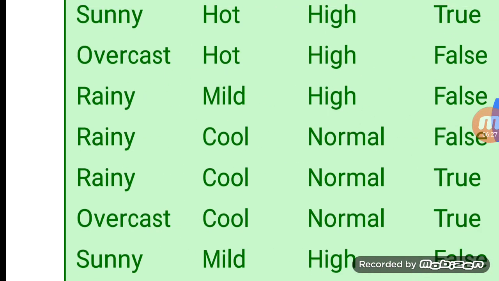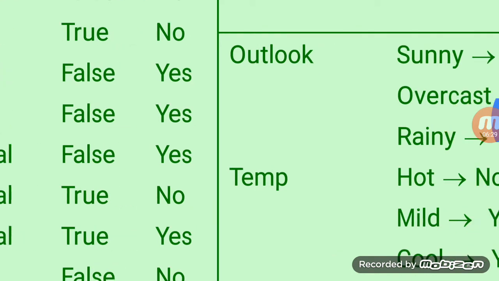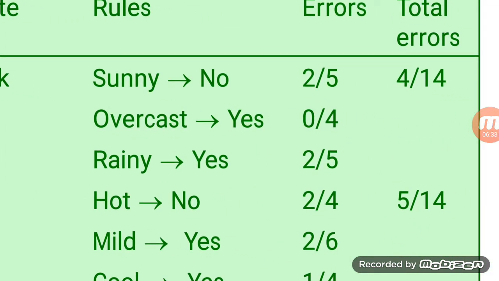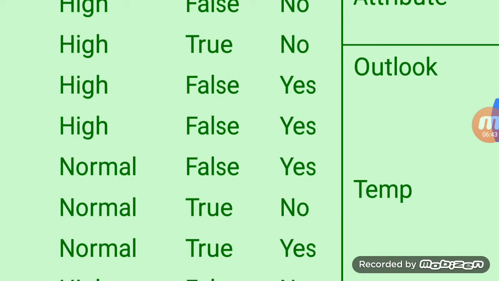Similarly, in the case of rainy we will consider, and finally you will get these added: 3, that is 2, 0, 2, that is 4 divided by 5, 4, 5, that is 14. So 4 by 14 is the total error corresponding to the outlook parameter.